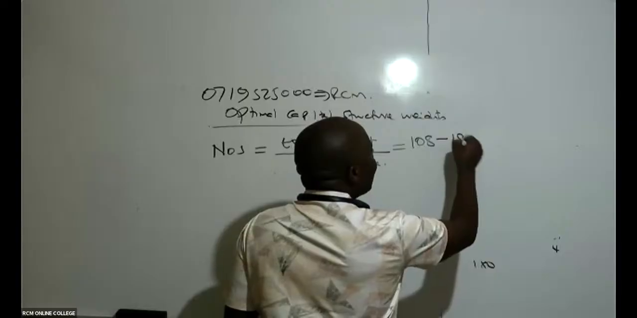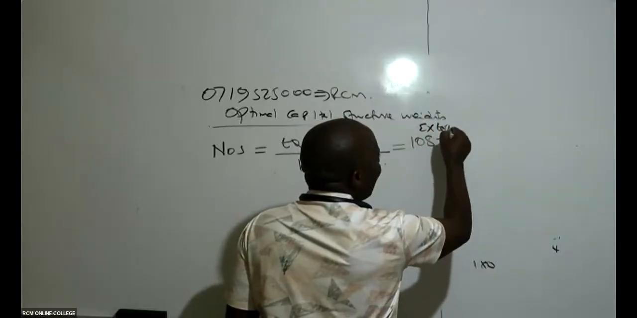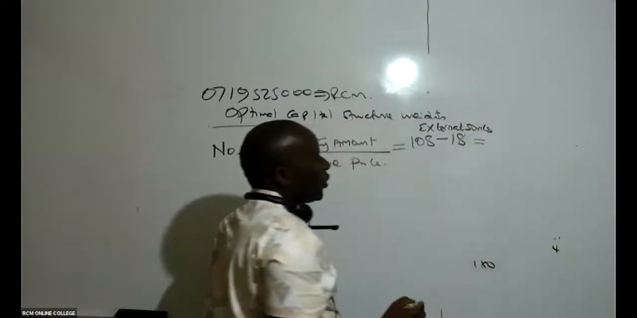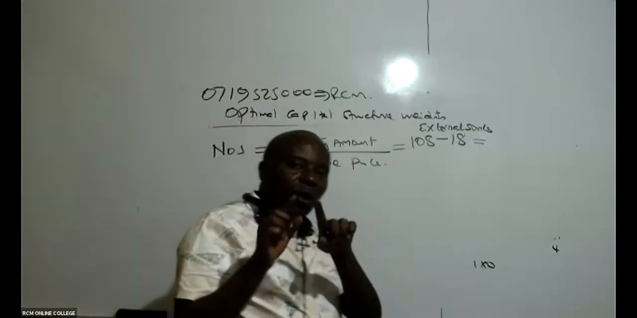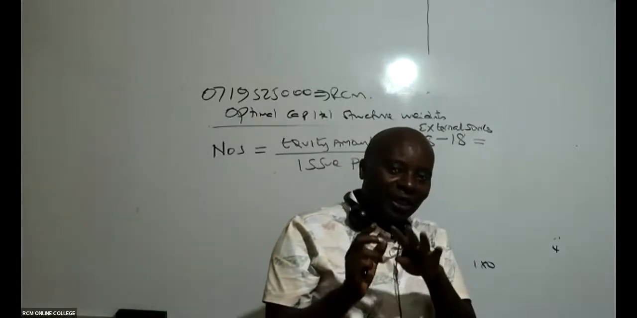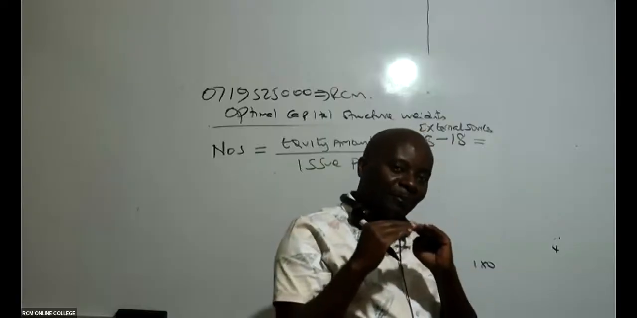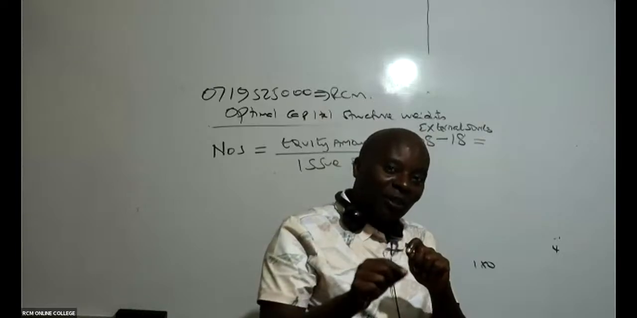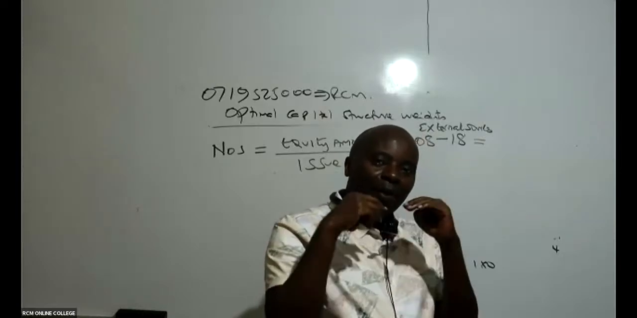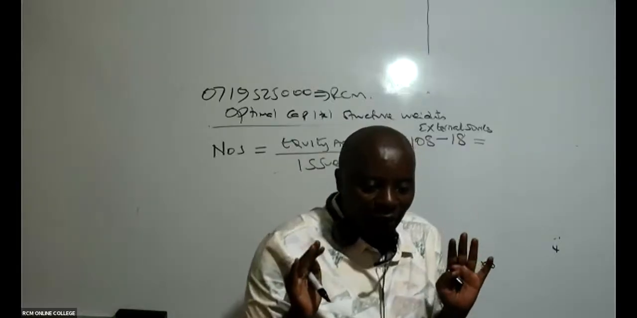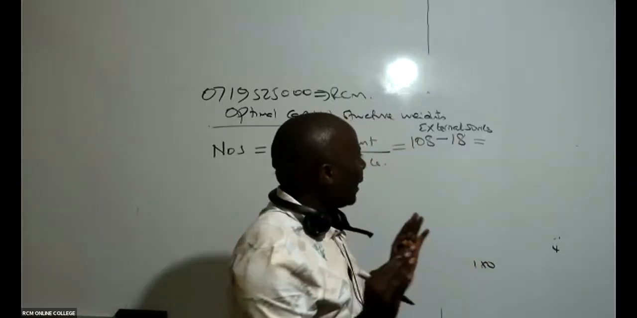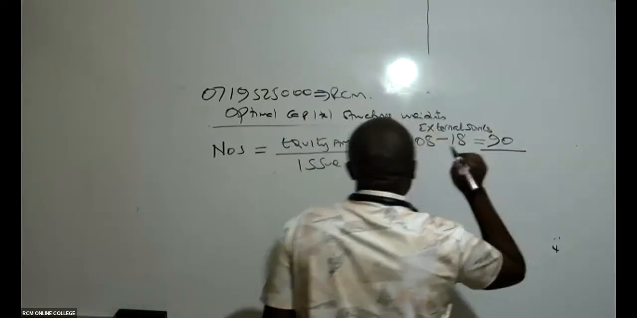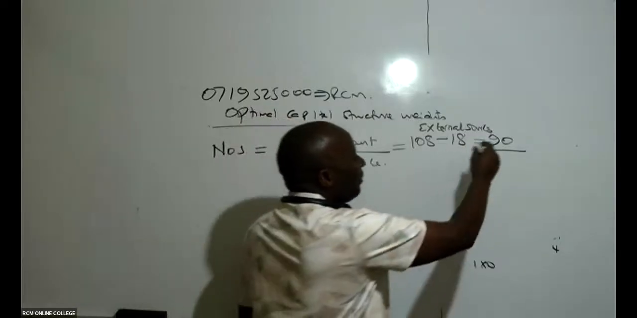So meaning that externally, how much are we going to get from external sources? Out of the equity 108, remember equity has 2 components. We have the amount which will come from internal sources, 18, and then what will come from outside as shares. So what is 108 minus 18? It's 90. So remember, this is 90 million.